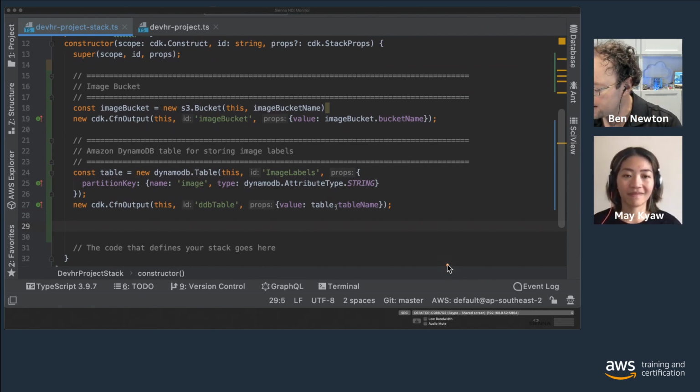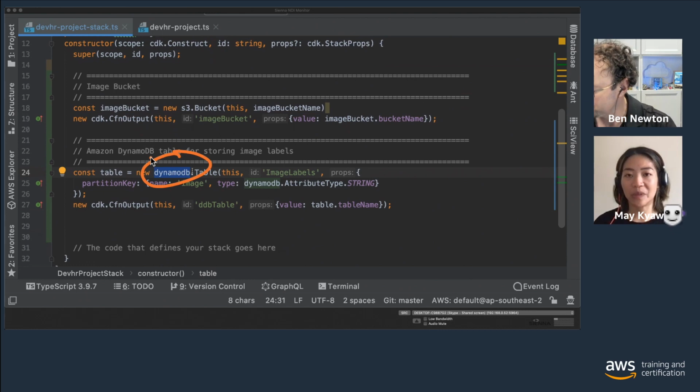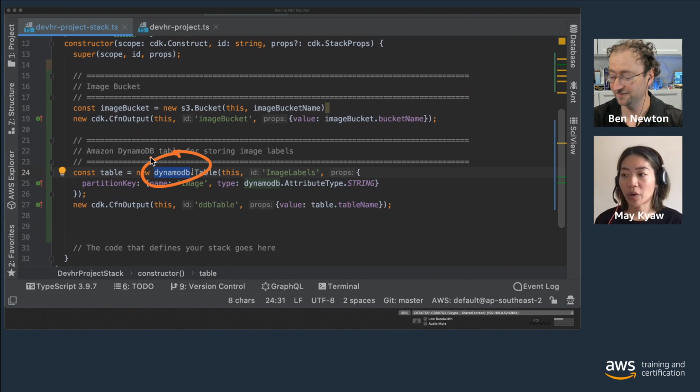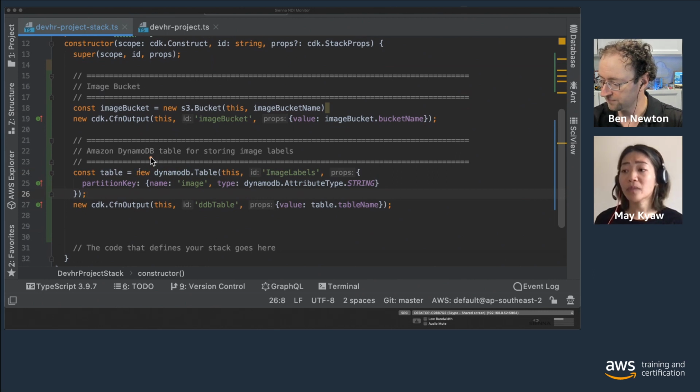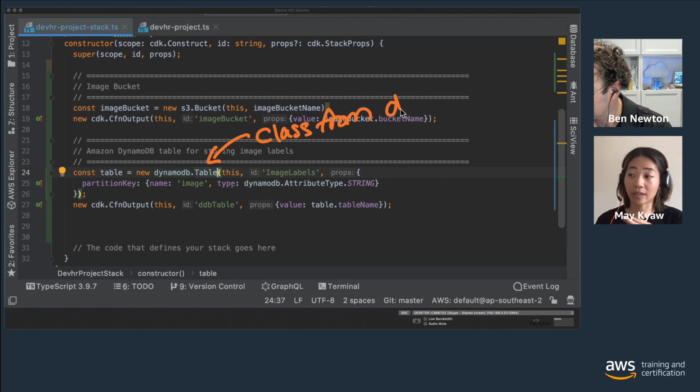So DynamoDB, just to let you know. What is it, mate? So DynamoDB is the AWS NoSQL database, and in this project we are going to build a DynamoDB table. The construct that we are using here is basically new DynamoDB.table, extended from the parent class, and as usual, we have 3 parameters that it takes from the constructor. First is the scope, then the logical ID, and then the properties, which is a little interesting.